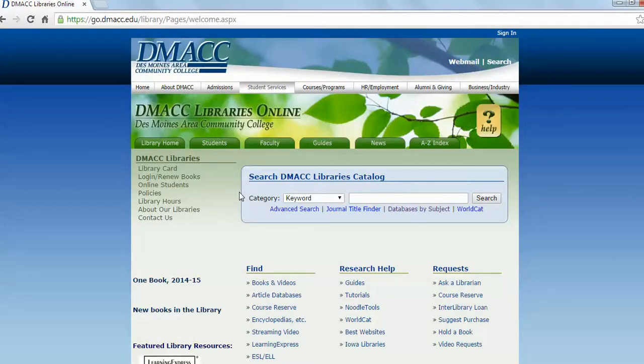One of the things you need to make sure that you have is your DMACC 1 card, that's your library card, and you've got to register it with the library. Once you do that, you can do all of this stuff from home. So if you have problems, that might be the thing you need to do.